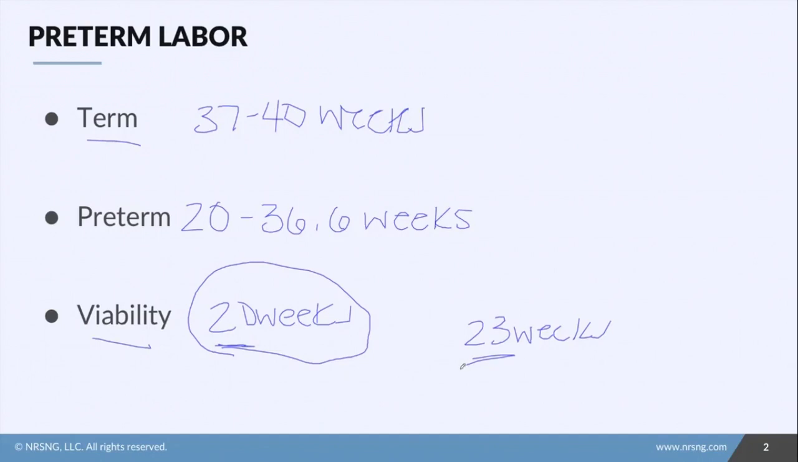But I just wanted you to be aware of this whole piece, the 23 weeks to 25 weeks, because you'll hear conflicting things about that. So for us, the big thing, viability is at 20 weeks. Term deliveries are 37 to 40 weeks, and preterm is anything between 20 weeks and 36 and 6 weeks.